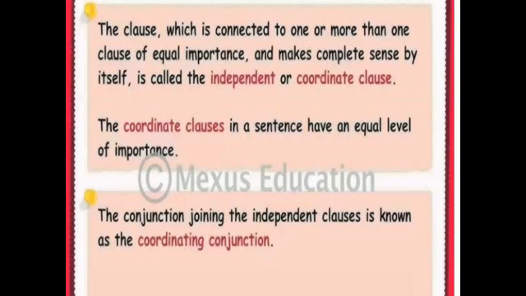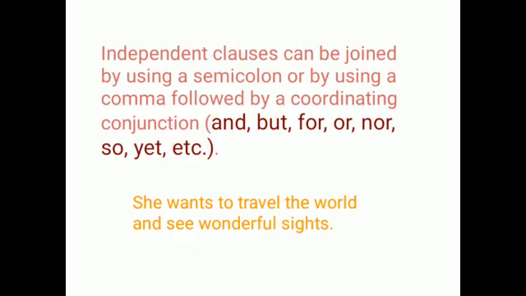Two main clauses can be connected in the same sentence by using coordinating conjunctions, which is called a coordinating clause. So two main clauses can each stand by itself in the same sentence. The coordinating conjunctions are and, but, for, or, nor, so, yet, etc. To remember, we can call them FANBOYS. For example, see the sentence: she wants to travel the world and see wonderful sights. So here two independent clauses are there.